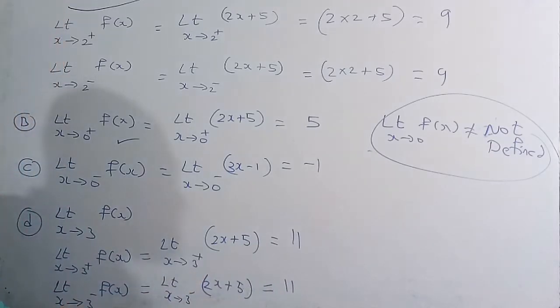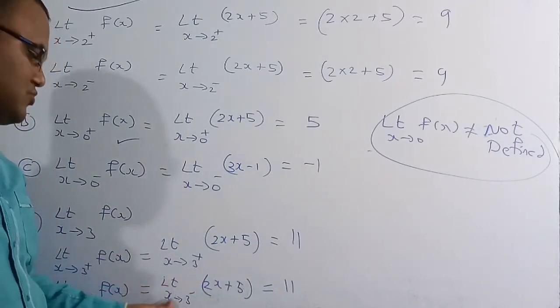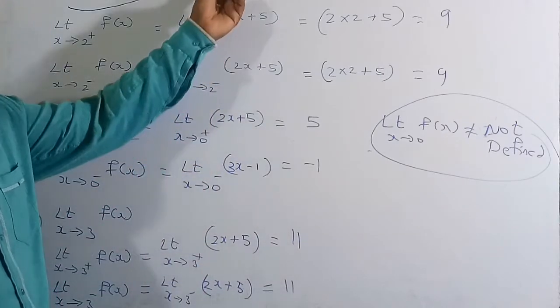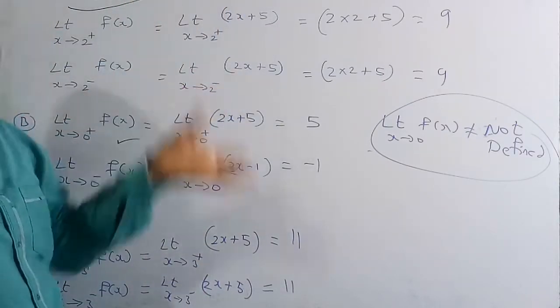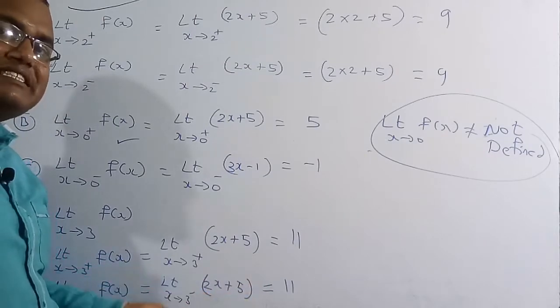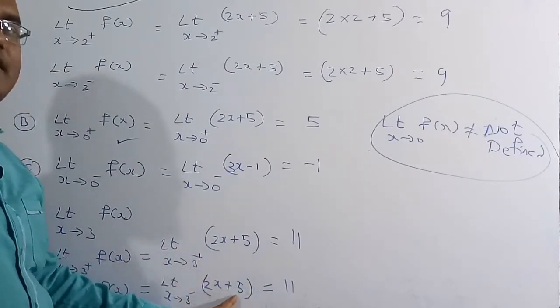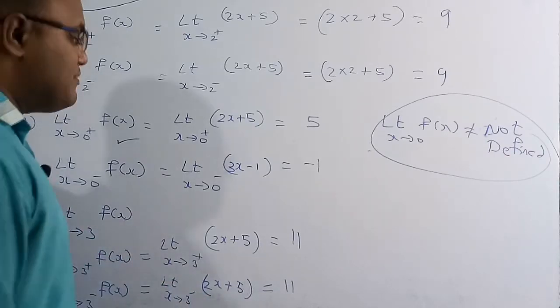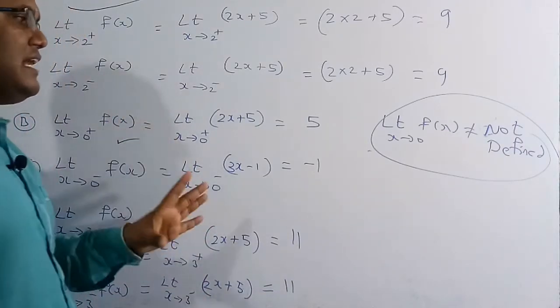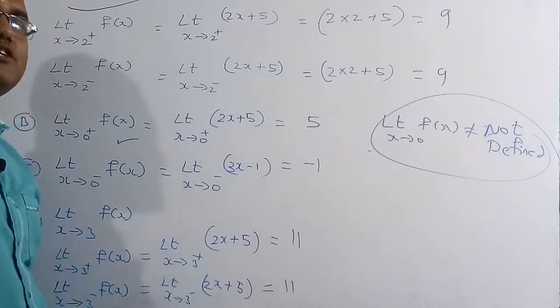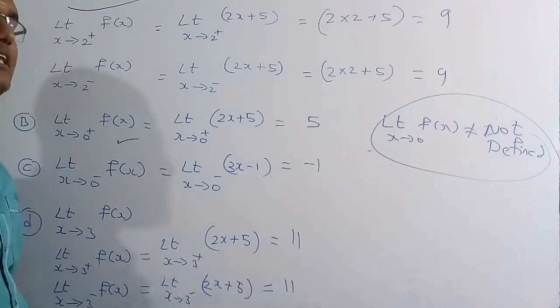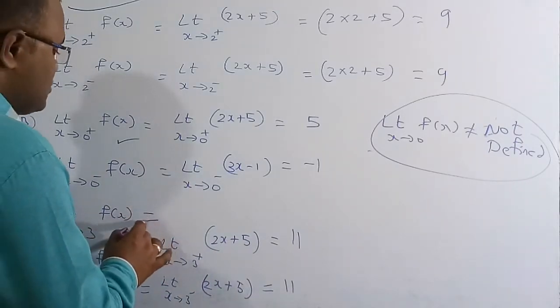And similarly we have to find the left hand limit also. So the limit as x tends to 3 minus of f of x, where x is again greater than 0. So you have to go for this function 2x plus 5. In place of x you have to substitute 3. So 2 times 3 plus 5 is again 11. So if you see clearly, at the point 3 the right hand limit and the left hand limit are the same, equal to 11. So we can say the limit as x tends to 3 of the function is equal to 11.